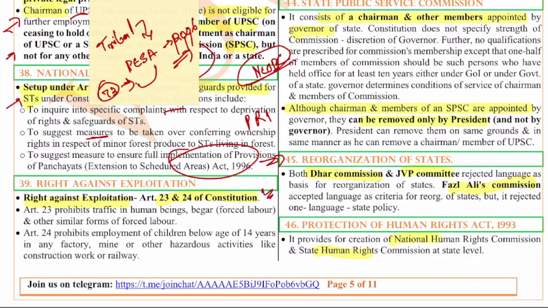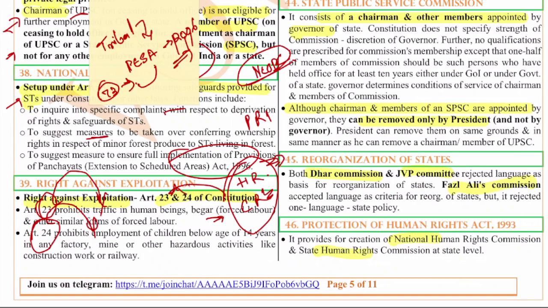What does 23 mean? 23 basically deals with human trafficking, like begar, forced labor and all. 24 deals with child employment. Both of these are part of exploitation. That means human trafficking and child labor, HR and CR, both of them come under the right against exploitation, HR and CR.